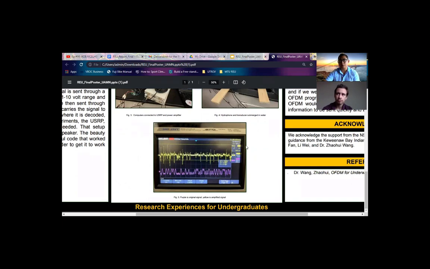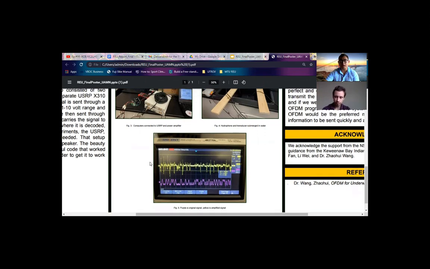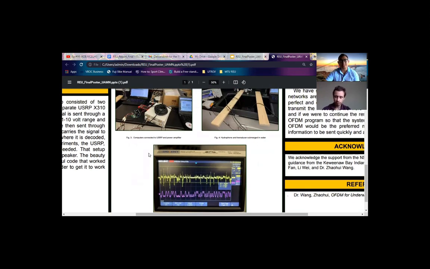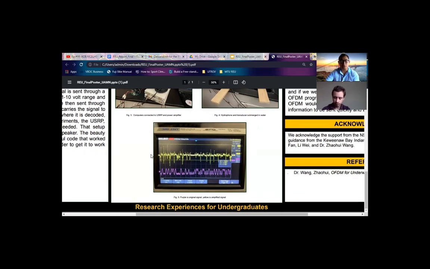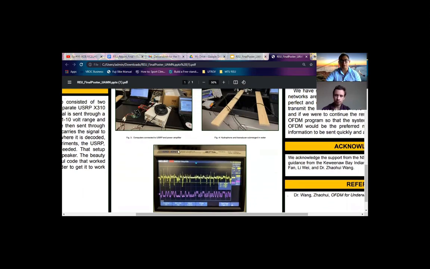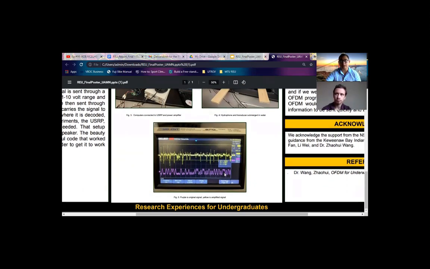However, while we were conducting the experiment, we noticed the input signal from the USRP was in the millivolt range, and the amplifier was not sensitive enough to pick up such small changes, so it didn't really amplify it to a usable degree, and the noise level was just way too high from the surrounding equipment compared to the signal level that we had.